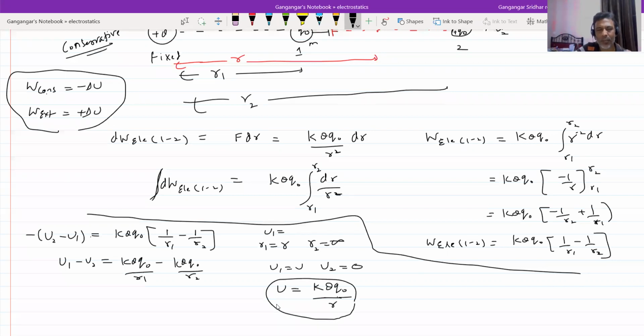Now you can ask questions. Put R equal to infinity, then what do you get? The reference will be 0. To say the potential energy is this much, the reference we take is 0, where the interaction potential energy will be 0 at infinity. Why am I bringing in the words interaction potential? Because when the charges are separated by infinite distance, the interaction will be 0. Therefore, this is called the interaction potential energy. Like this, we define the quantity, and it depends only on the separation between the point charges.